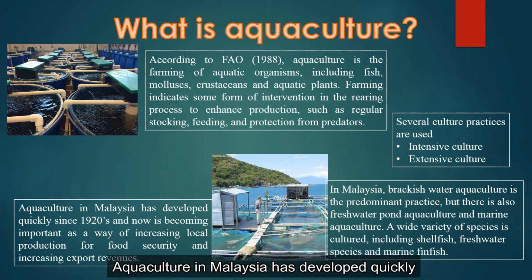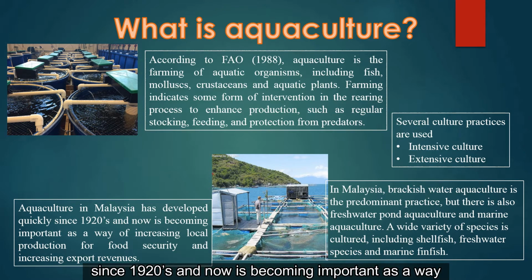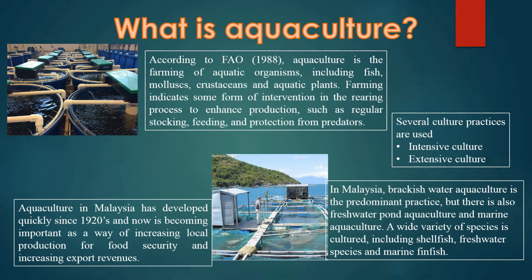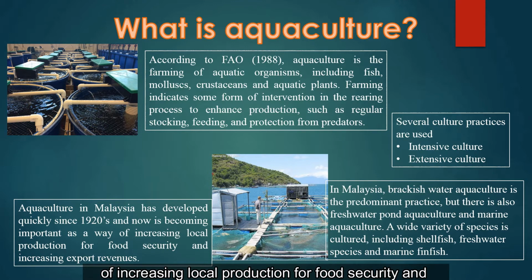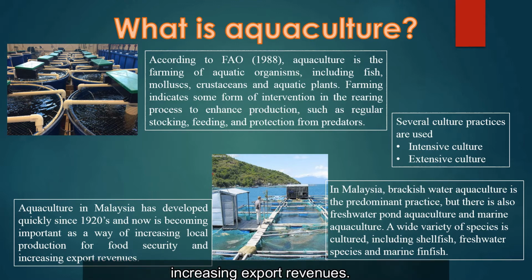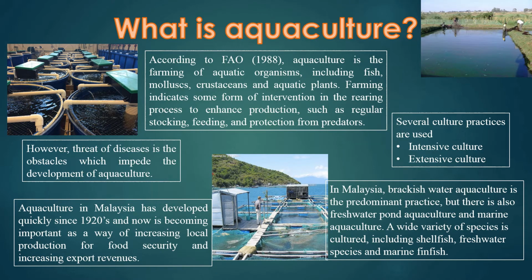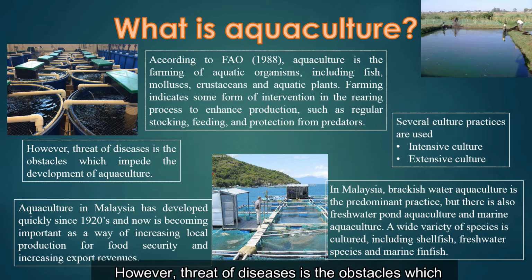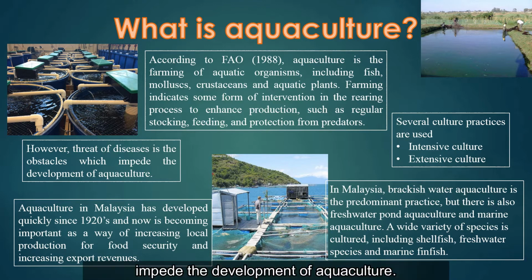Aquaculture in Malaysia has developed quickly since 1920 and is now becoming important as a way of increasing local production for food security and increasing export revenue. However, the threat of disease is the obstacle which impedes the development of aquaculture.